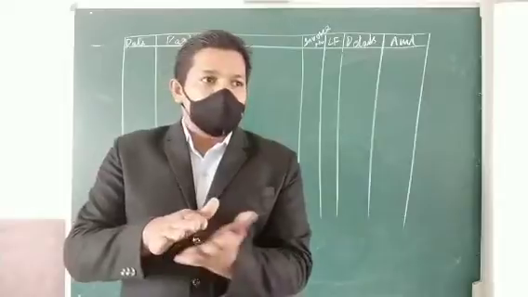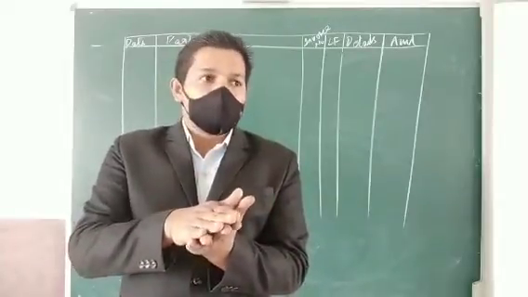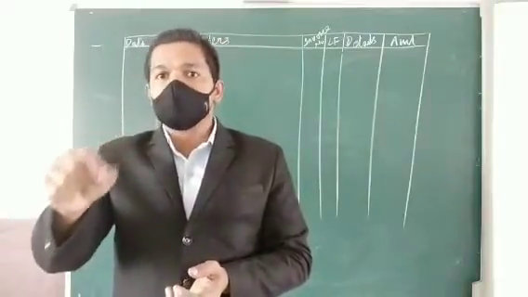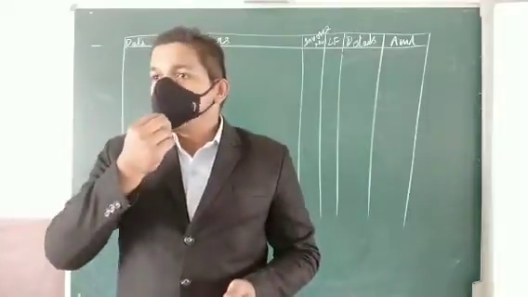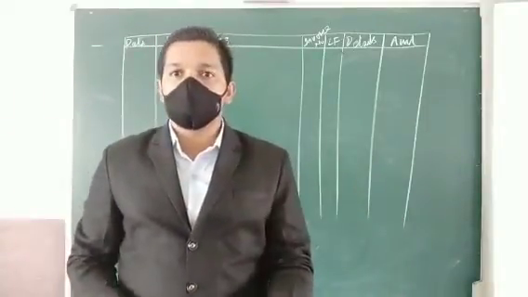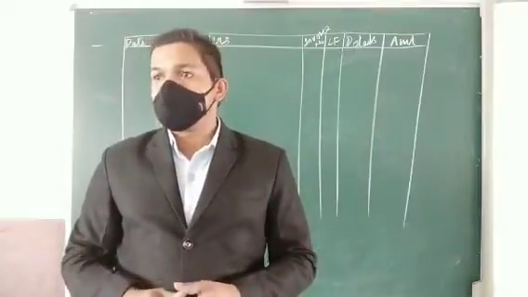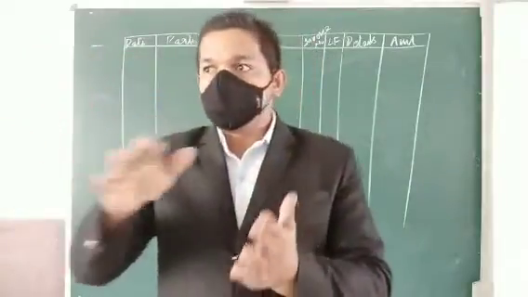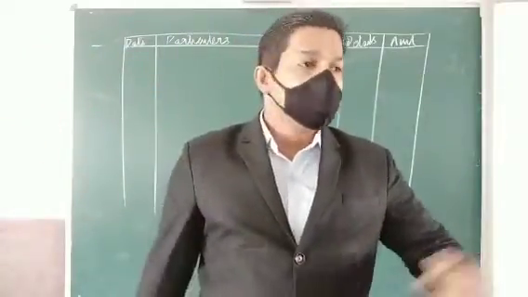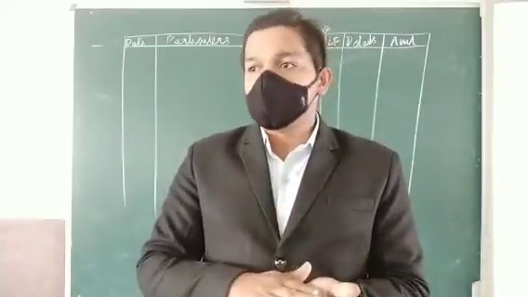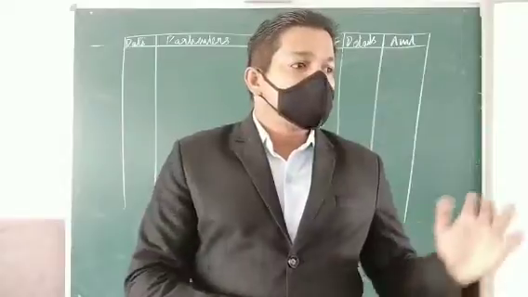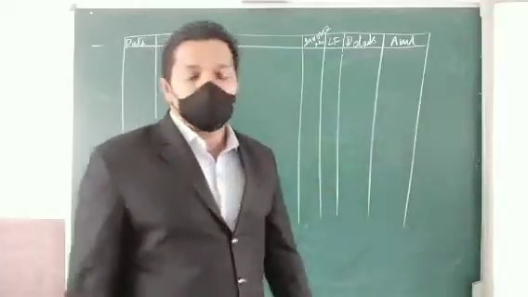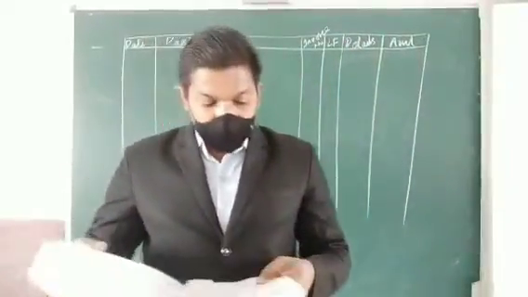One paper is there downside, and they will keep a carbon paper on top of that, and above that a bill is made. When a bill is written with the pen, they will remove it and give it to the customer, and the backside page will be kept with the company. And the number will be the same. Whatever number is on the top page, the same number will be on the bottom one also. The customer's copy and the seller's copy both have the same number. So that number will be mentioned in this invoice. Do you understand? Then next we have the ledger folio.